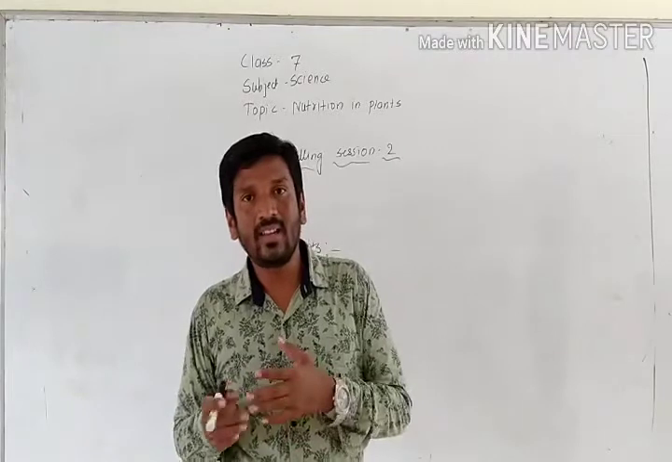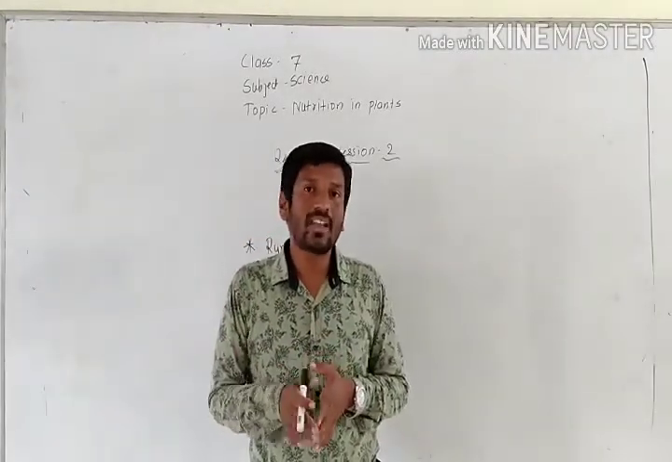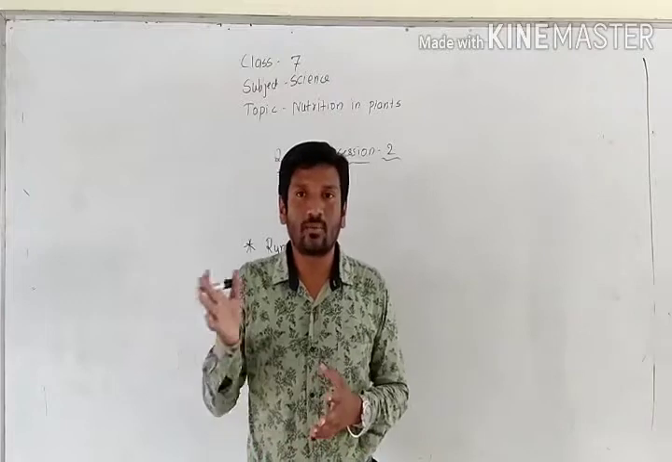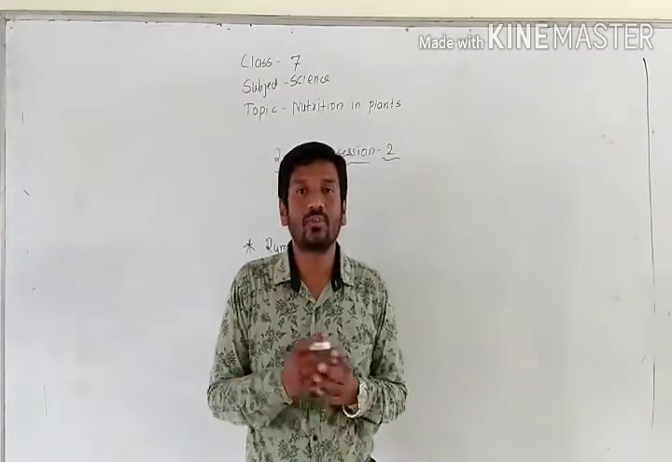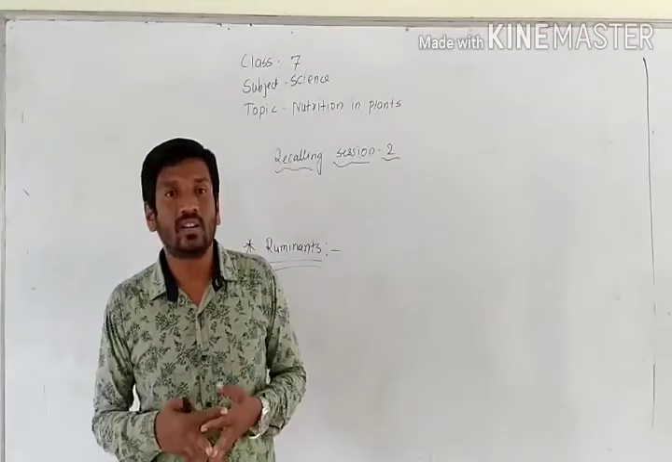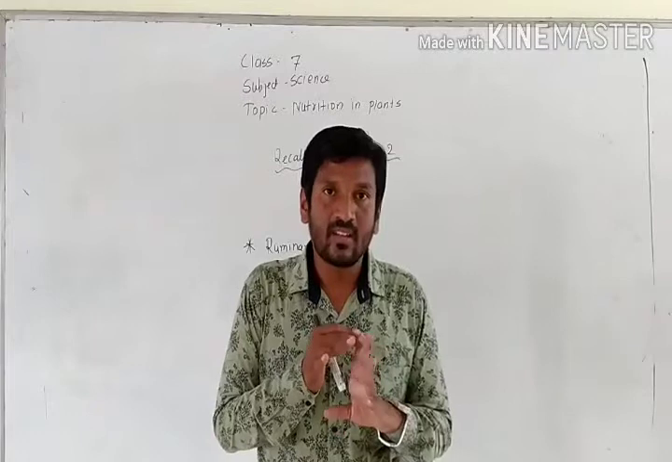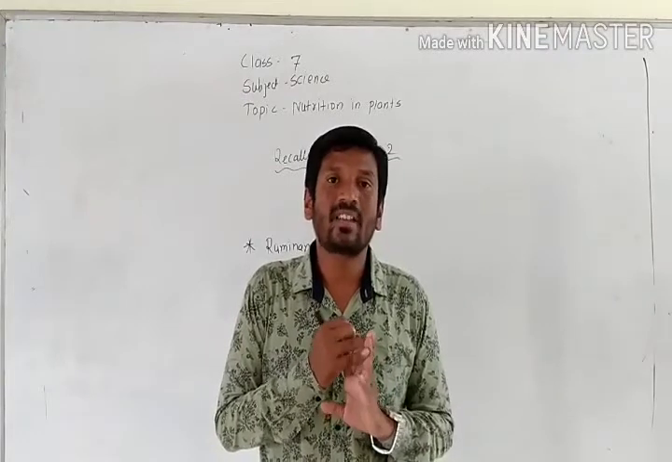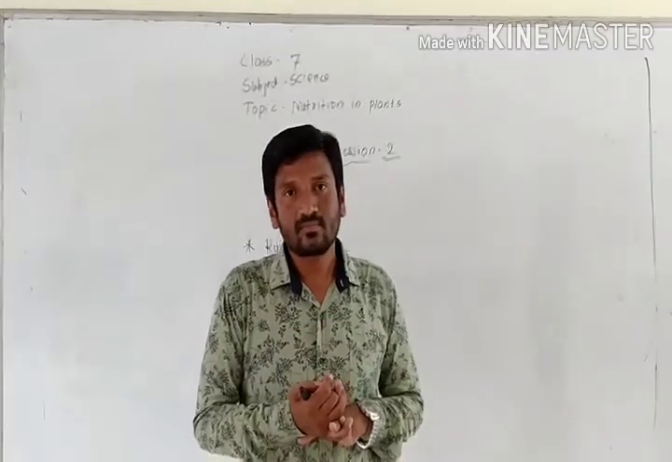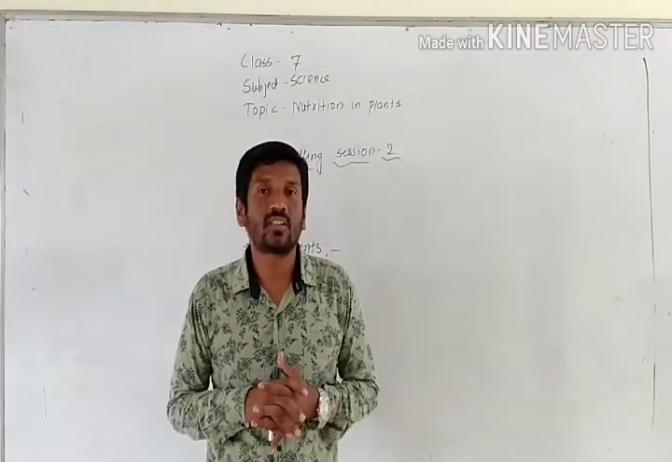So finally, the process goes from rumen to reticulum to omasum and abomasum. The food passes through these four chambers and is digested in them in the ruminants. What are the four chambers of ruminants? Rumen, reticulum, omasum and abomasum.